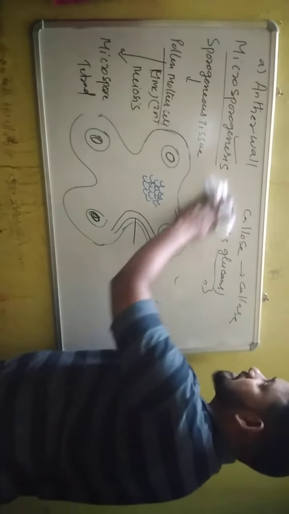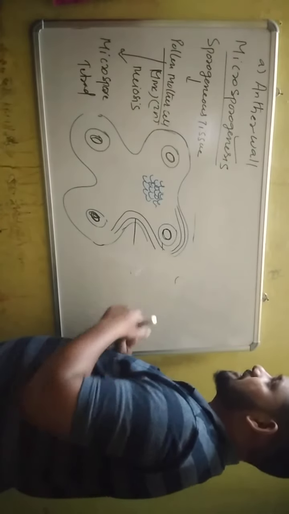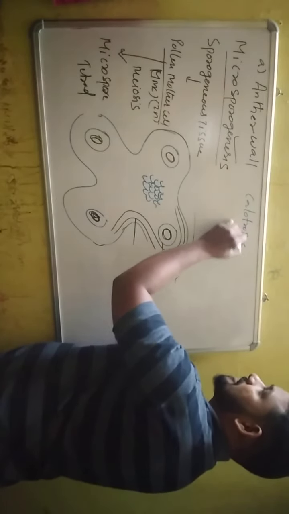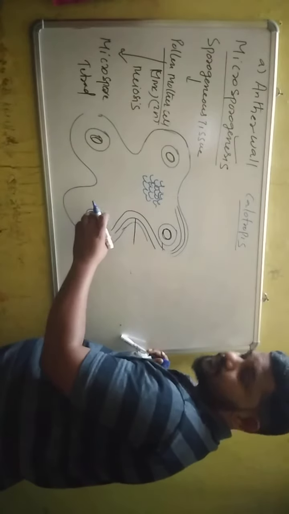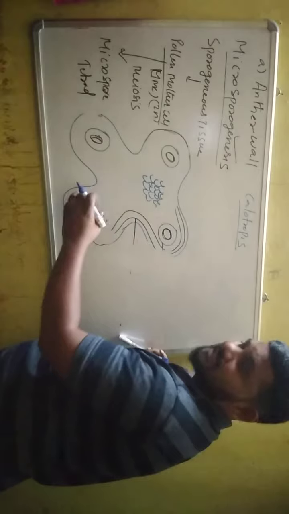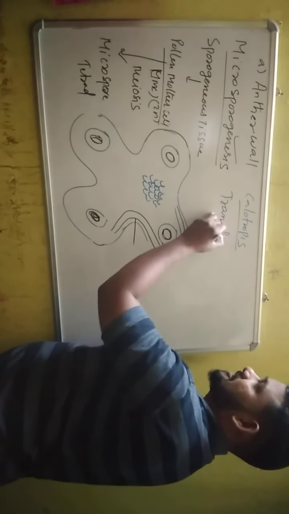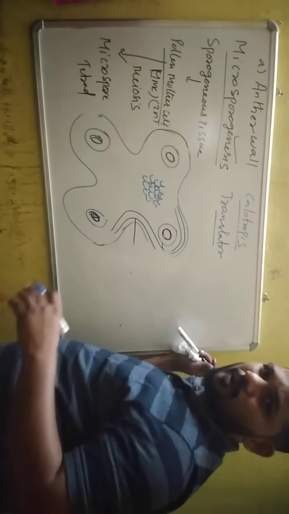In some plants like Calotropis and related plants, all pollen grains of one anther lobe fuse to form a translator, or compound pollen grains.